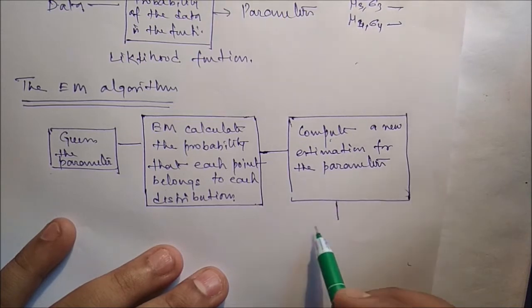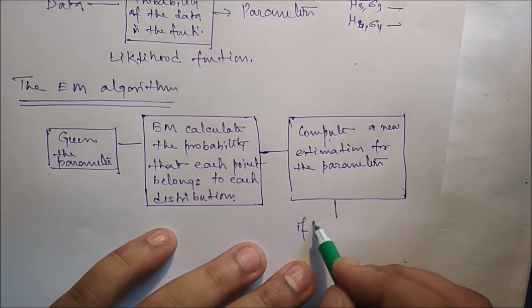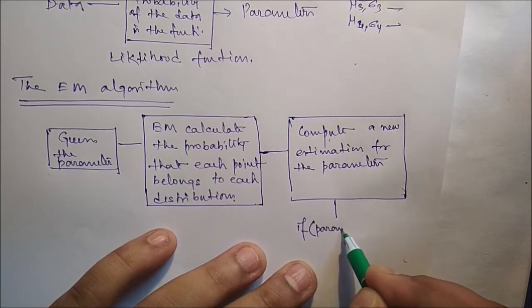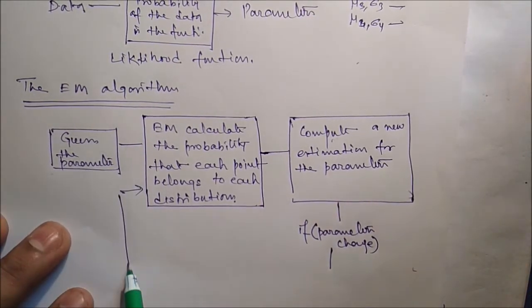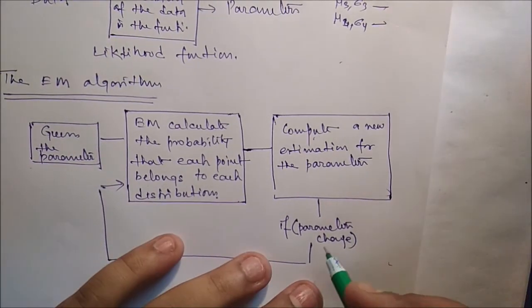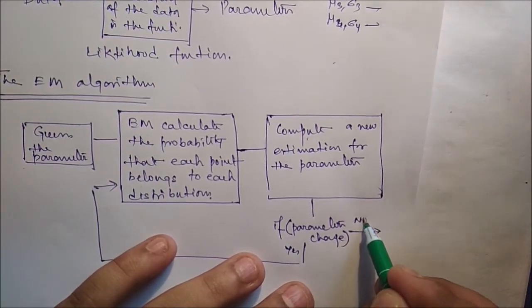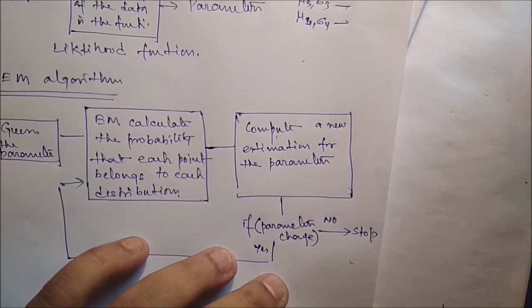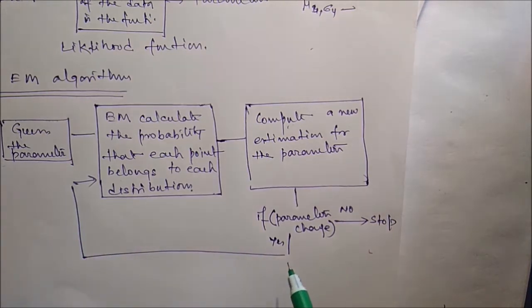If the parameters change, iterate the process and follow the same steps; otherwise, stop. This iteration continues until the estimates of the parameters either do not change or change very little.